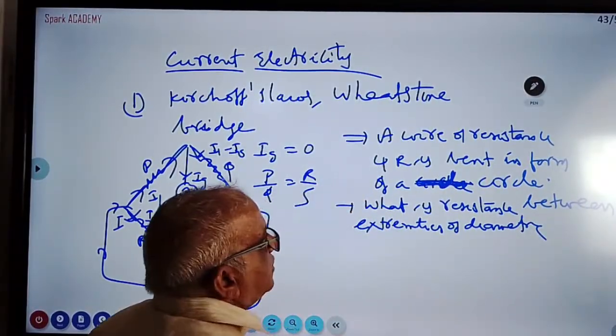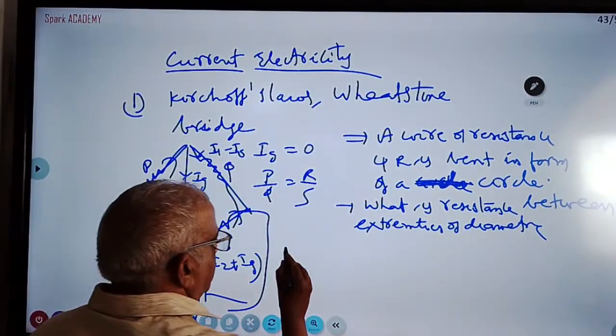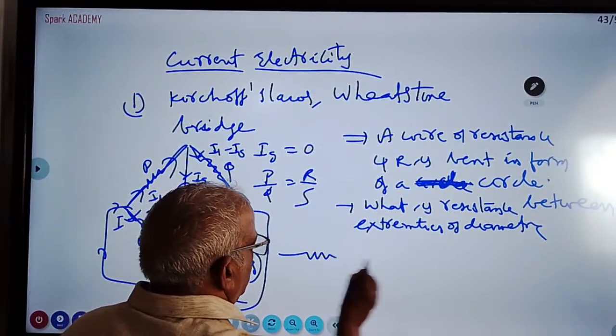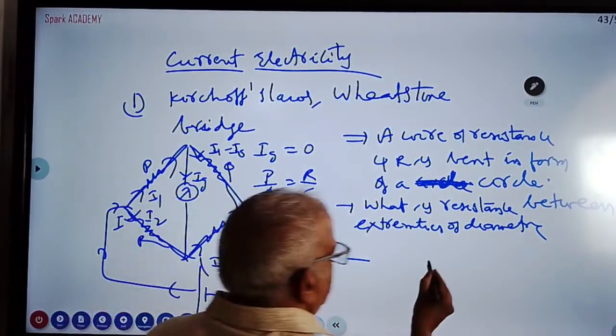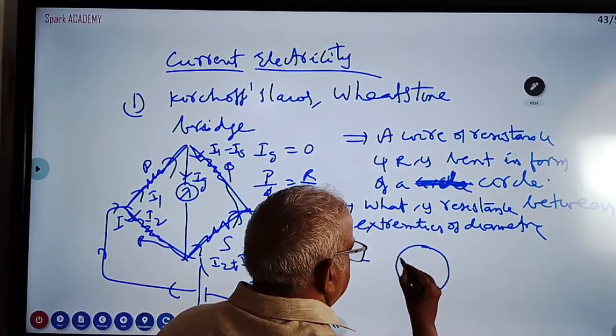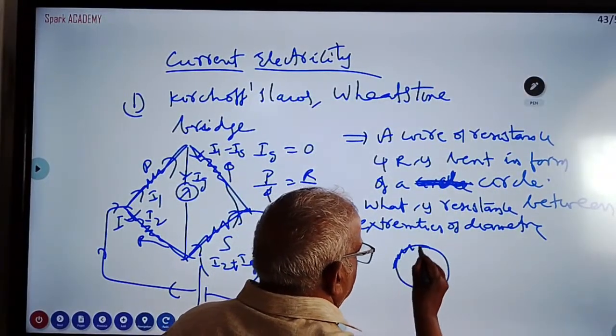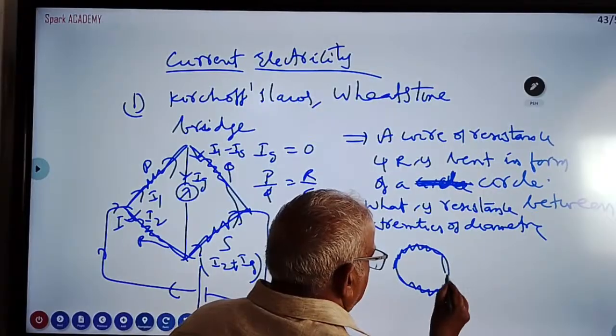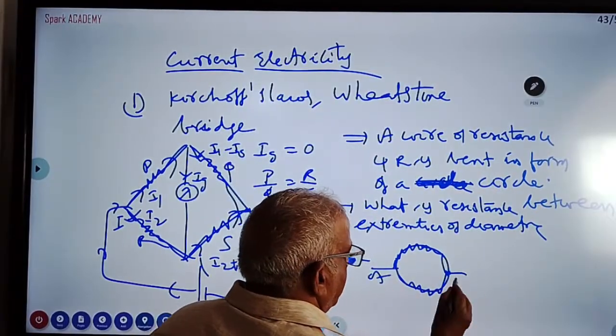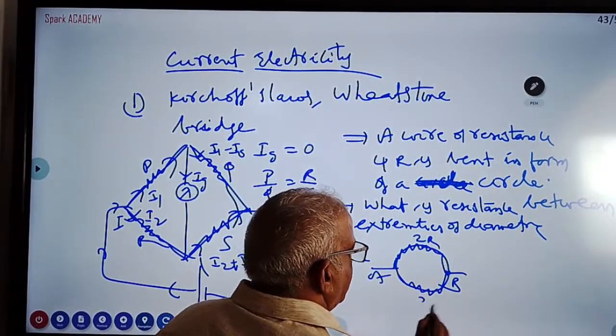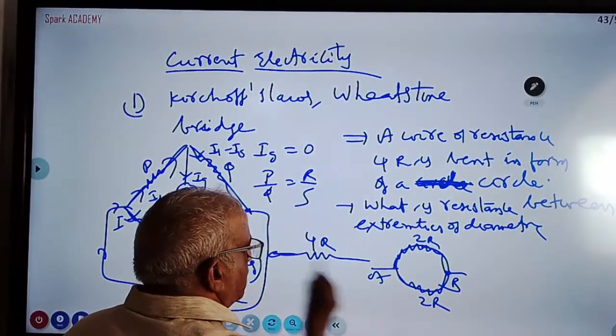A wire is having resistance 4R. It is bent in the form of a circle, like this. This is one resistance, this is another resistance, and this is called the diameter. This resistance is 2R, because 4R is bent into two parts.